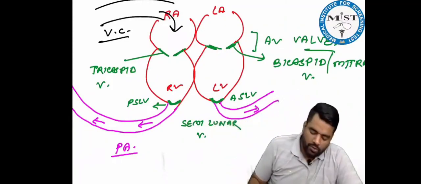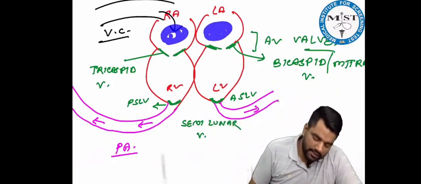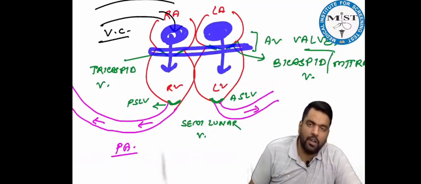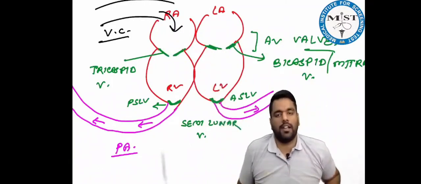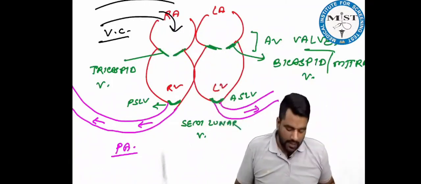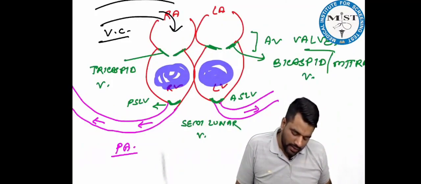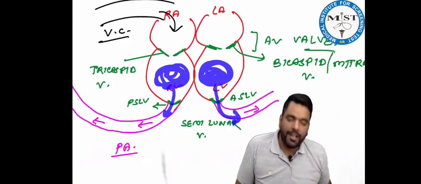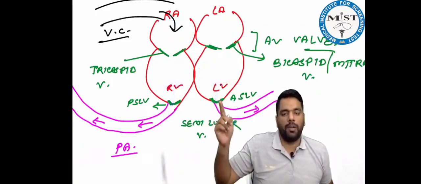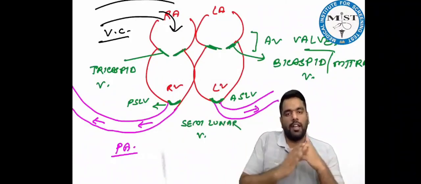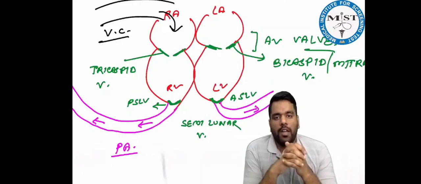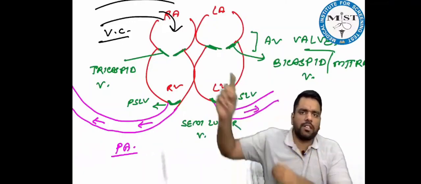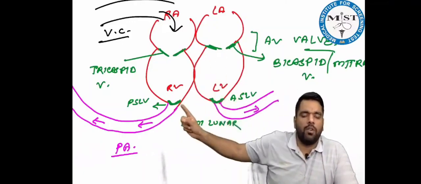So the first heart sound comes because the blood is present over here, and this is coming down from here and from here. So first of all, these AV walls will be closed. So the first heart sound is due to the AV wall closure, or we can say tricuspid and bicuspid wall closure. Then this blood present over here gets out from here, similarly from here. Now the semilunar wall is opening, and once it opens, afterwards it will close again, and the second heart sound will be created. This is the pulmonary or aortic wall closure. So the first heart sound is due to AV wall closure, the second heart sound due to semilunar wall closure, right?